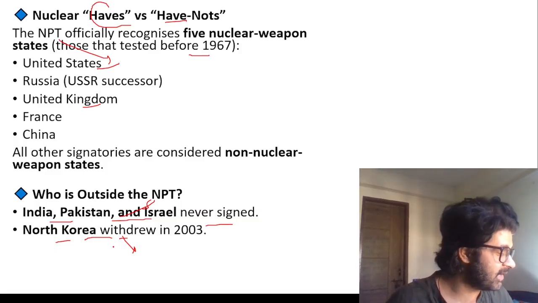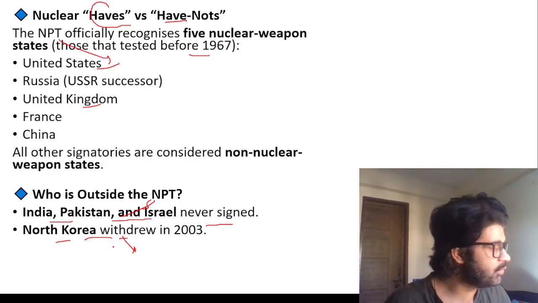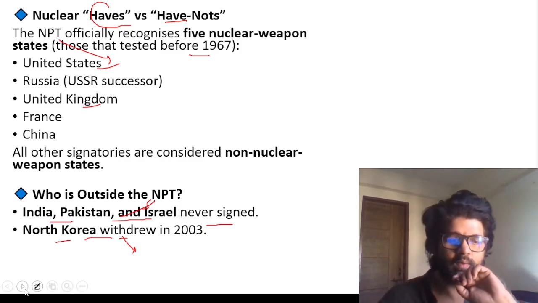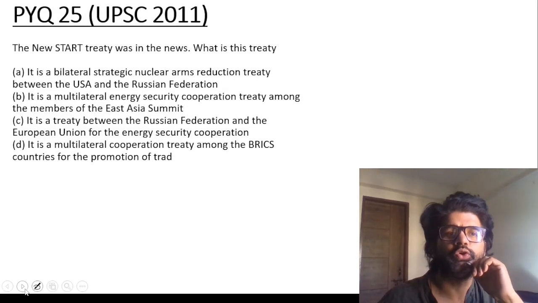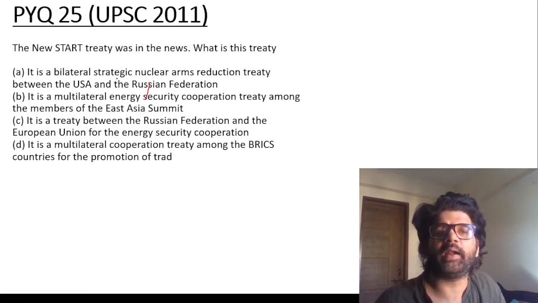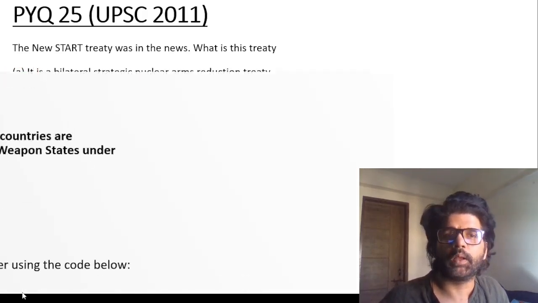They can do stuff with Iran. Think, if Iran had nuclear weapons, would the US do what they are doing right now? I don't know. We can always debate that. North Korea withdrew in 2003. So the New START Treaty. What is this treaty? Bilateral Strategic Nuclear Arms Reduction Treaty between the USA and the Russian Federation.